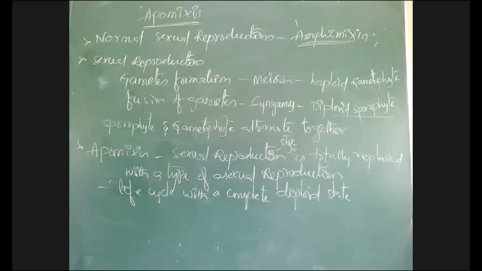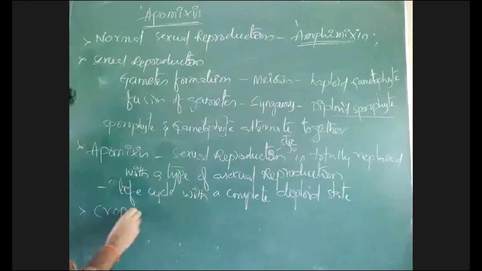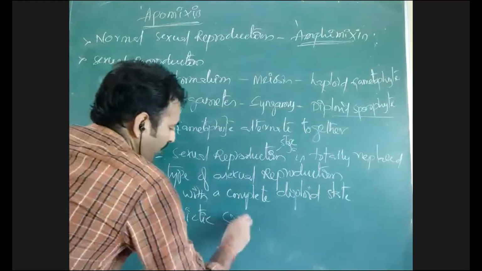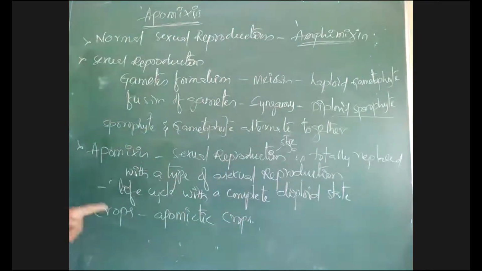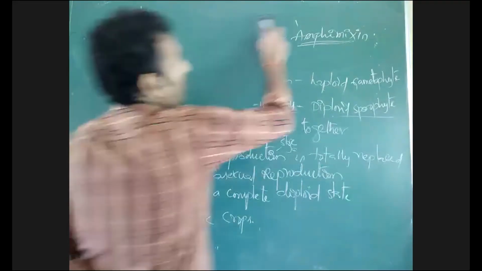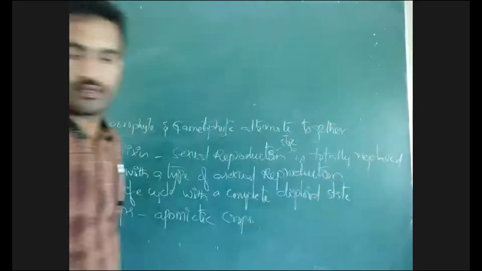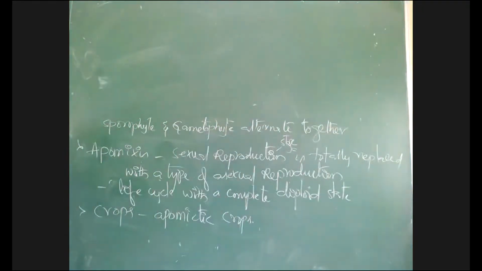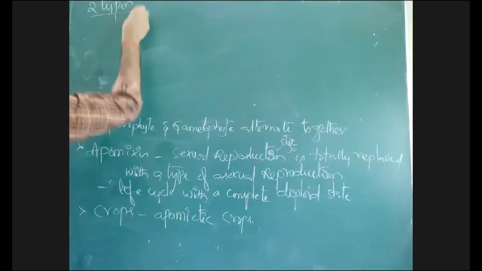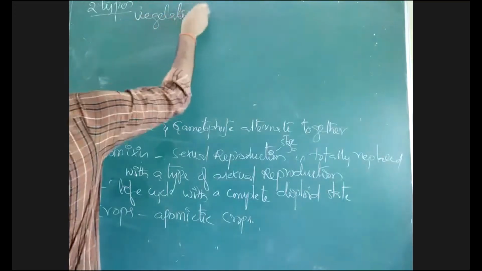Normally this apomixis process is used in some crops. The crops which use apomixis are called apomictic crops. I will tell you after discussing the types of apomixis what apomictic crops are and how they are helpful. What are the types of apomixis? Apomixis is majorly divided into two types. One is vegetative reproduction.